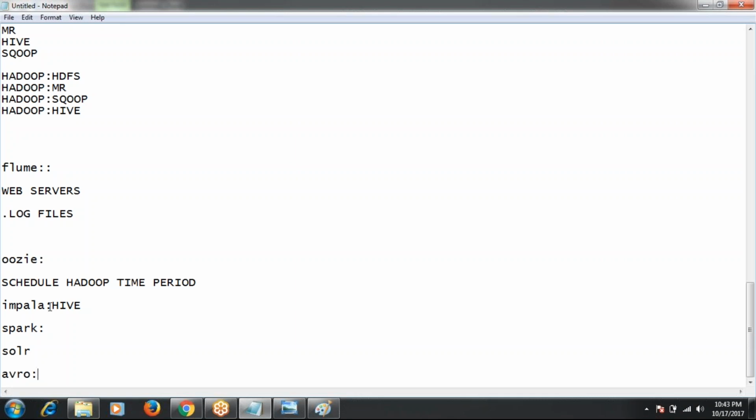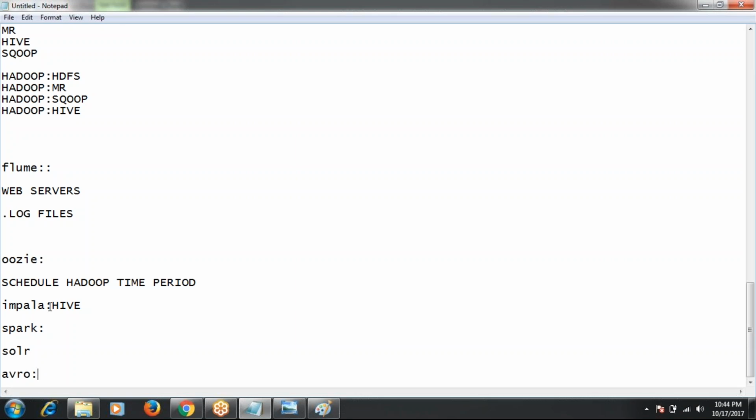What does non-MapReduce based mean? Yes, Impala is non-MapReduce, meaning whenever we execute Impala queries, they execute directly without depending on MapReduce, without converting to MapReduce jobs. But whenever we execute Hive queries, they are converted into MapReduce jobs or Spark jobs. That's the reason Impala queries are very fast.